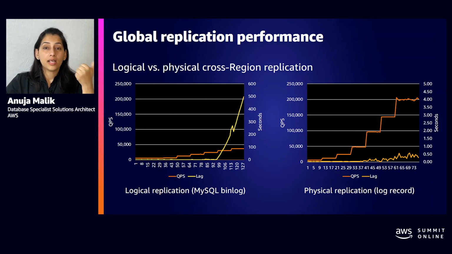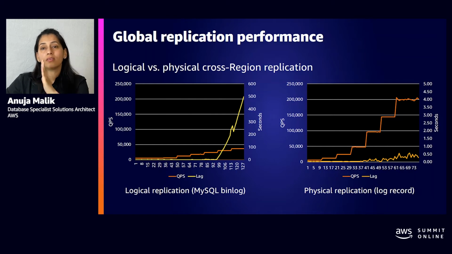That means 10 minutes worth of data loss in case of a disaster. And that also means that the reporting workload on your remote regions will have stale data by 10 minutes. For some of the high throughput applications, such as financial applications, 10 minutes of data loss could cause havoc, and it's just not acceptable.